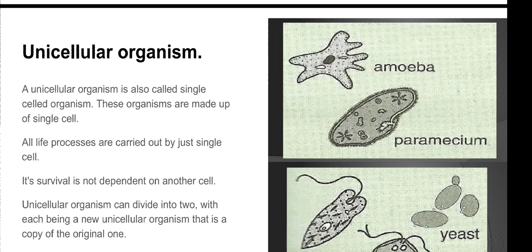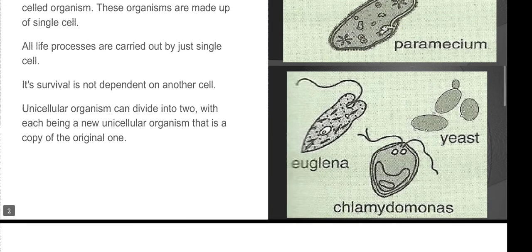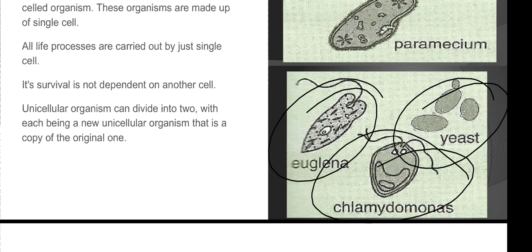As for example, as you can see here in a diagram, the examples are amoeba, paramecium. Then further, you can see here euglena, chlamydomonas, yeast. These are the examples of unicellular organism. Here one more point is written that its survival is not dependent on another cell. Means that it doesn't depend on the existence of another cell. Only a single cell is enough for that particular organism.